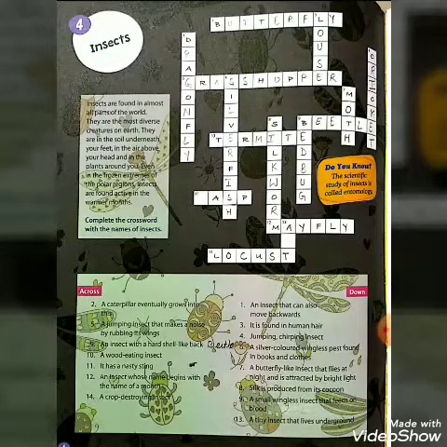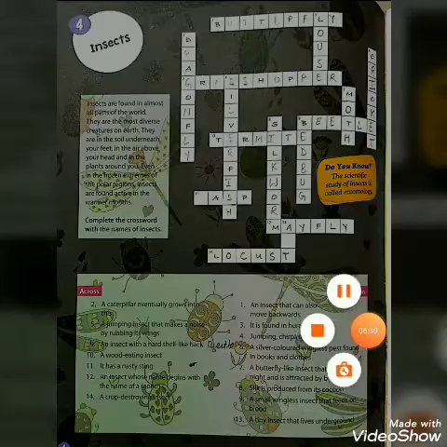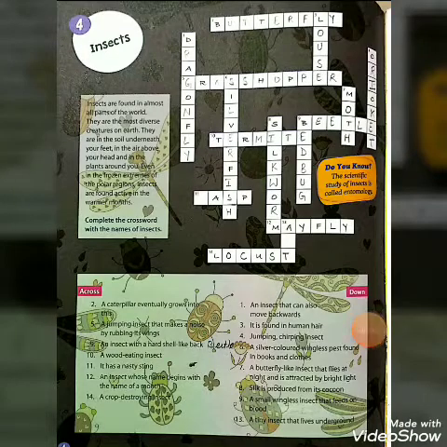Now the last question, question number 14. A crop destroying insect. An insect which destroys the crop. A crop destroying insect known as locust. L-O-C-U-S-T, locust. Now this is the revision of chapter 4 about insects.